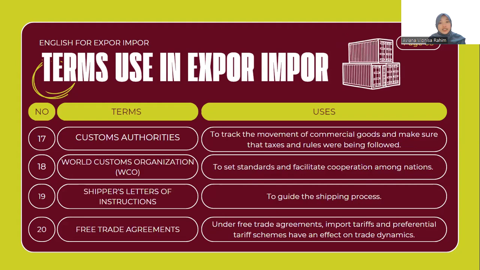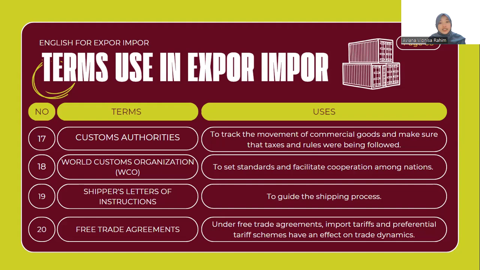Next, we have customs authorities, of course. The customs authorities play a role in tracking the movement of commercial goods and making sure that taxes and rules are being followed. Next, we have World Customs Organization, WCO. Here, WCO's role is to set standards and facilitate cooperation among nations. Next, we have shipper's letter of instruction.